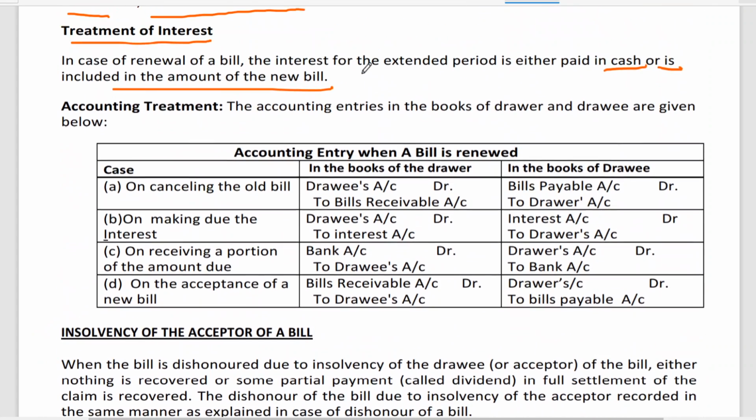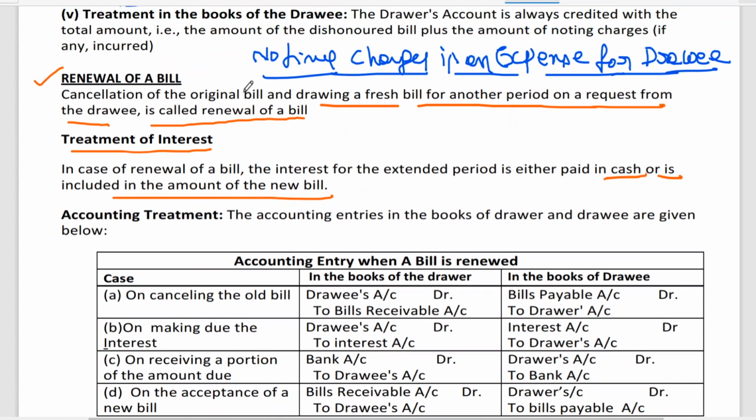Okay. So here what I am trying to tell you: renewal is the cancellation of the original bill and drawing a fresh bill for another period on a request from the drawee. The interest for the extended period is either paid in cash or included. Accounting treatment. On cancelling the old bill, drawee account debit to bills receivable. Here bills payable account debit to drawer. Cancellation. On making due for interest. Interest is income to the drawer. So he is collecting the interest from whom?